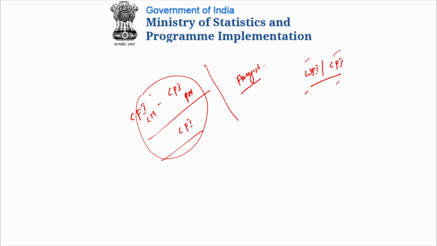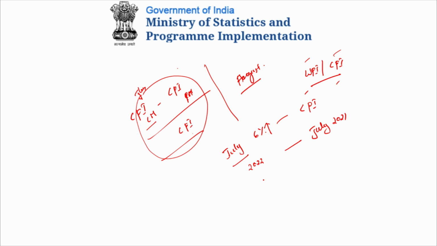Let us come to the point. When I say that for the month of July the inflation rate is 6% using the consumer price index, it means the month of July 2022 has experienced an increase in price of the basket of goods that we considered in the previous slide by 6% compared to the month of July 2021. So when we are computing retail inflation, we take the current month and the same month of the previous year, the CPI value of July this year with the CPI value of July of the previous year. That's how we track the rate of change in prices using the consumer price index.